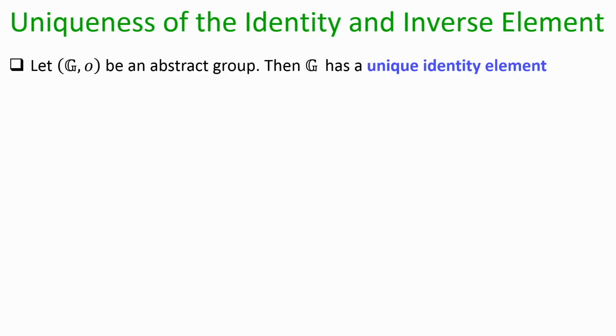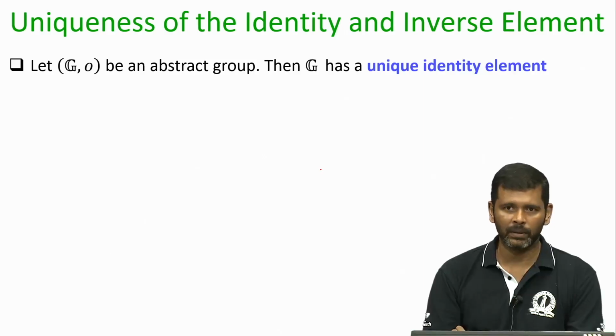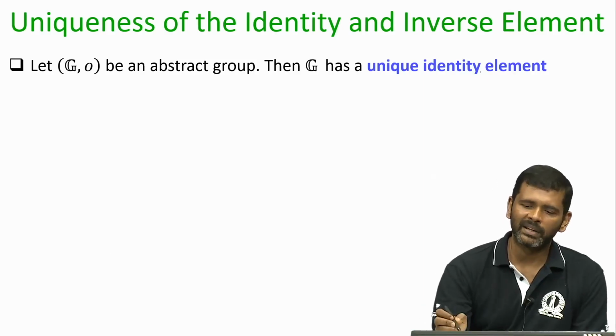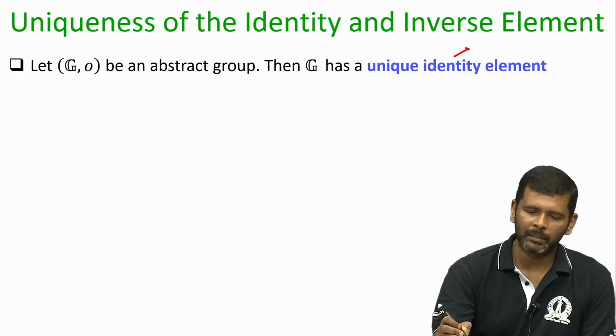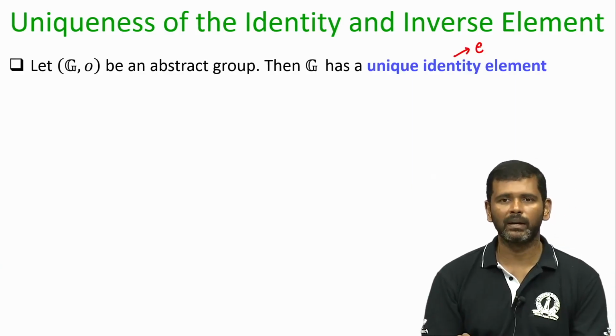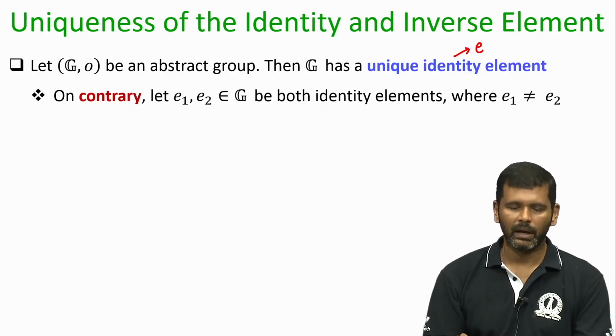Let us first prove that the identity element and the inverse element are unique in any group. Let us first prove it for the identity element. Imagine you are given an abstract group G. Of course, G has to have an identity element because that is one of the group axioms, but we want to prove that it has a unique identity element E. That means you can't have multiple identity elements, and the proof will be by contradiction.